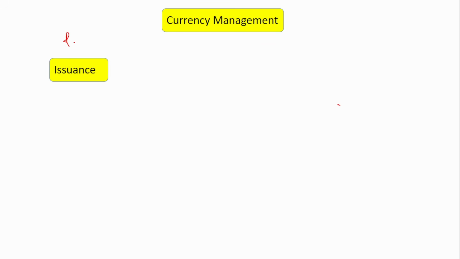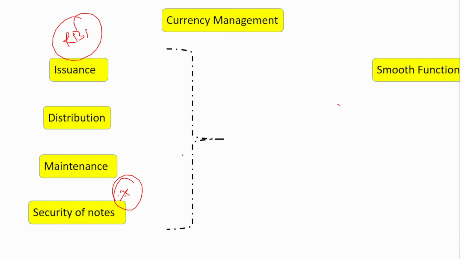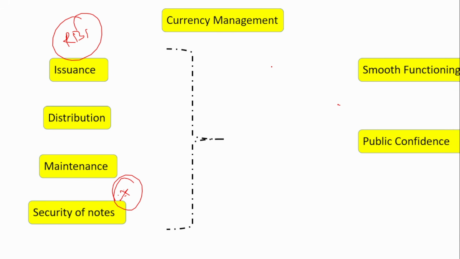Main functions of RBI under currency management, if you see, are issuance, distribution, and maintenance, that is, it keeps on checking how much currency is in circulation, how much currency has to be printed, how much has to be distributed. All this is taken care of by the Reserve Bank of India, and one main point is security of the notes. So all this is ensured by the Reserve Bank of India. So if you see, it ensures the smooth functioning and also ensures that the public has confidence.